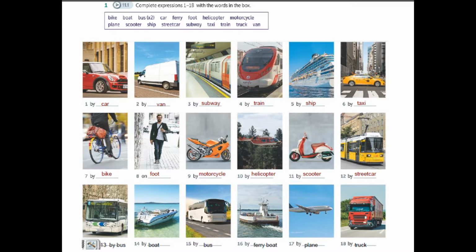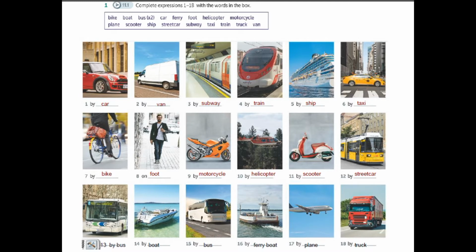By motorcycle. 10. By helicopter. 11. By scooter. 12. By streetcar. 13. By bus. 14. By boat. 15. By bus. 16. By ferry. 17. By plane.